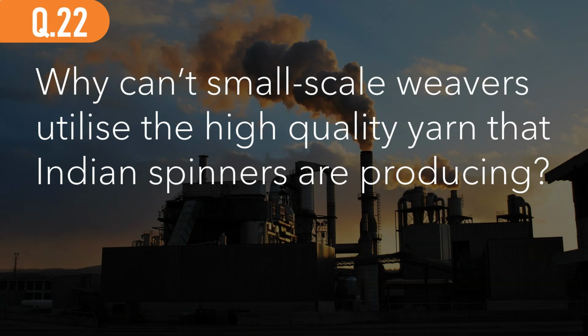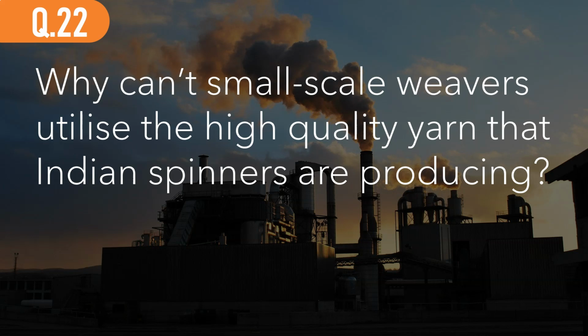Question number 22. Why can't small-scale weavers utilize the high-quality yarn that Indian spinners are producing? So there's a point to note here. Indian spinners produced the highest quality yarn in the market. In fact, it's A-grade industrial quality. However, the small-scale weavers aren't able to utilize or leverage this high-quality yarn because of its price. Higher quality usually tends to create a higher demand and a higher price. And small-scale weavers can't afford this. They can only afford to weave the lower quality, lower grade yarn and produce cloth articles.